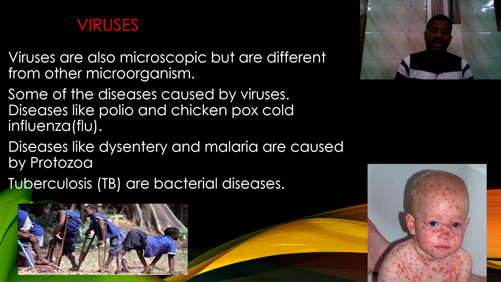And next there is the virus. Virus is also a microorganism, but it differs from other microorganisms. Why? Because the virus lies between living and non-living things. When the virus gets a favorable condition or favorable atmosphere, it starts to act as a living thing. When it doesn't get a favorable climate or condition, it acts like a dead body.